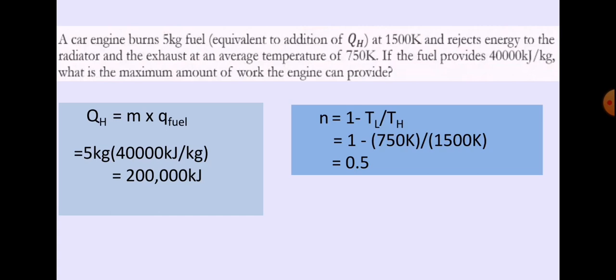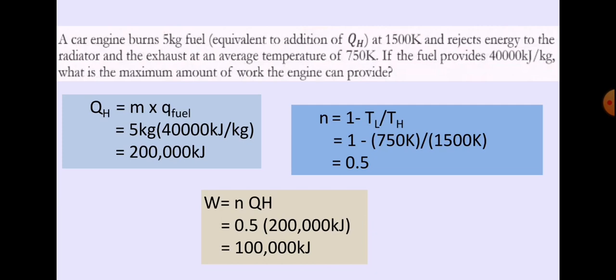Second, we need to find the efficiency. So here is our formula. We will input the values: 1 minus the temperature, the low temperature over the high temperature. So our efficiency is equal to 0.5.